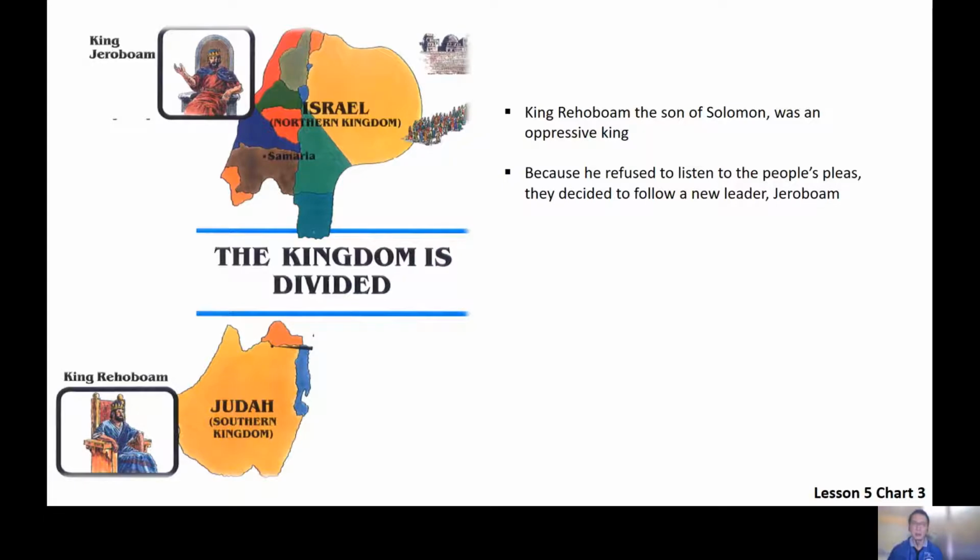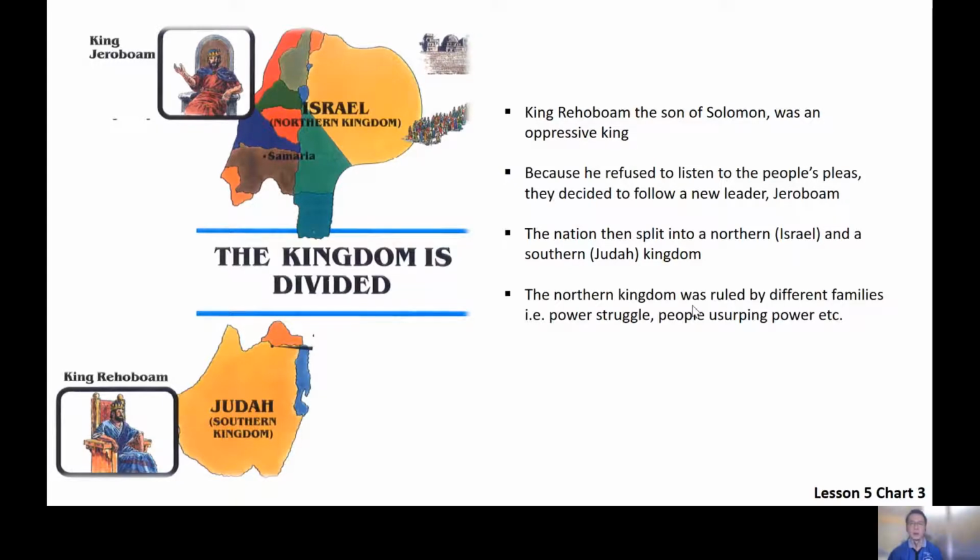What happened was that because of this particular dispute, you see the nation of Israel dividing into a northern kingdom and a southern kingdom. The people that followed Jeroboam were the majority actually, so the northern kingdom comprises most of the tribes of Israel. As we can see later on, the Northern Kingdom was basically a kingdom full of power struggle.